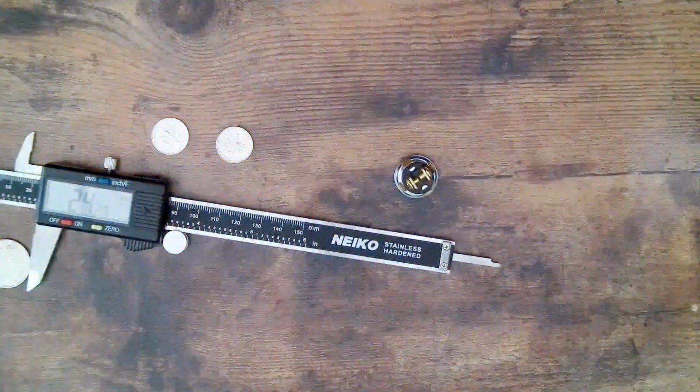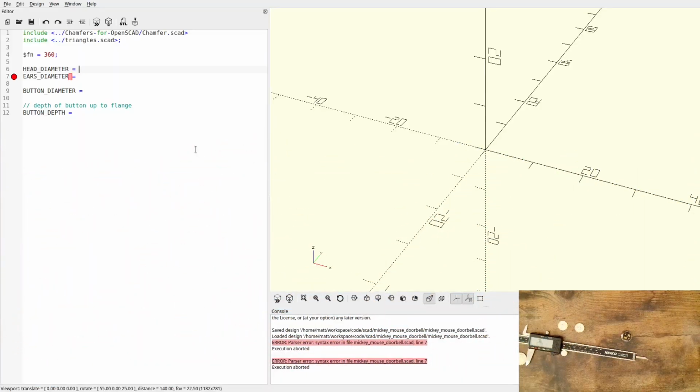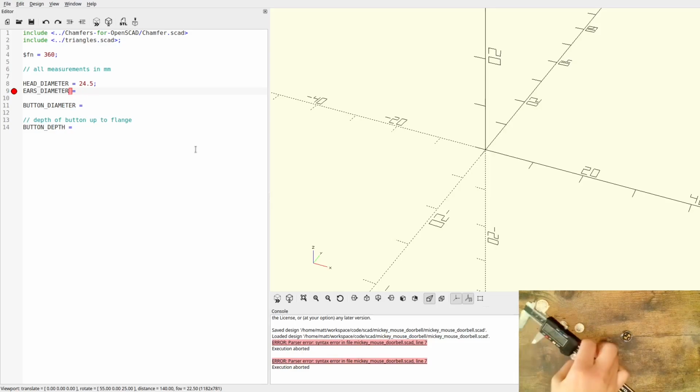So for a quarter, I get 24.27 millimeters. So let's put that in here at 24. We'll allow for some measurement imprecision. Should also mention, I can type in millimeters. All right. And use a semicolon at the end of it. All right. A US dime. We'll round that up to 18. 18 millimeters for a US dime.